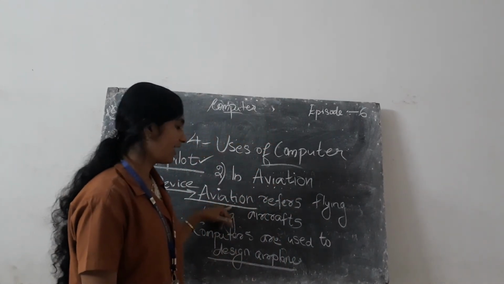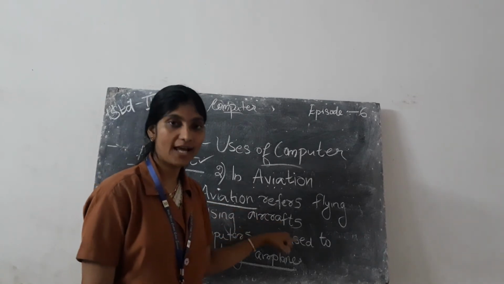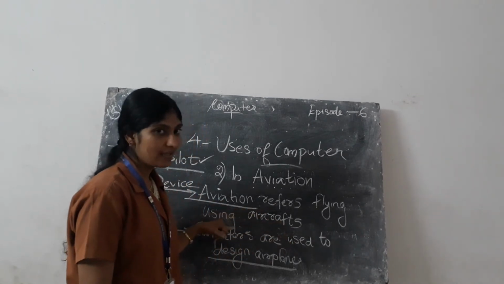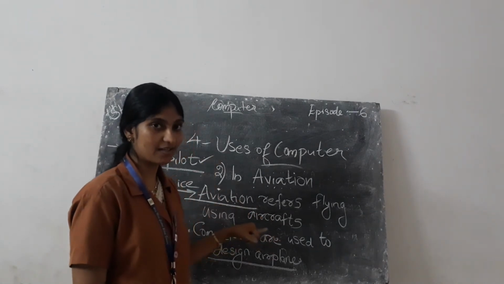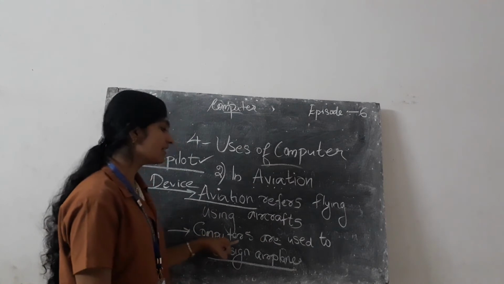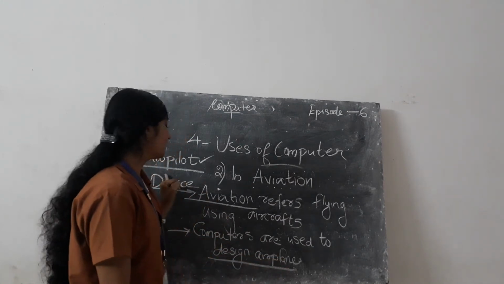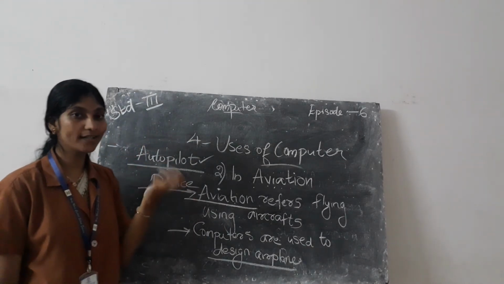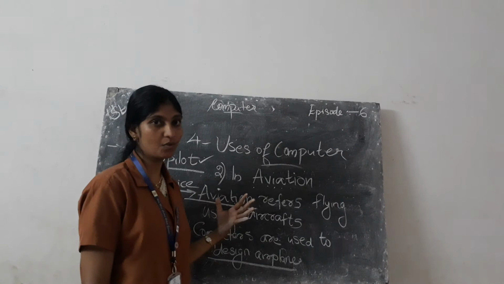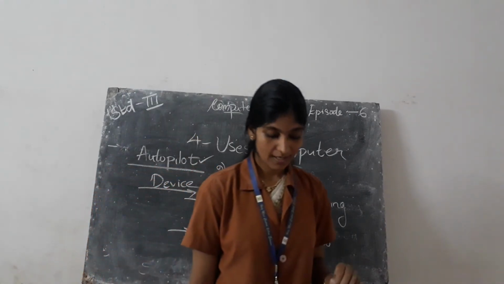First, aviation means flying using aircraft. Second, computers are used to design airplanes. Third, the autopilot device holds planes on a specific route even when the pilots are not operating the controls.